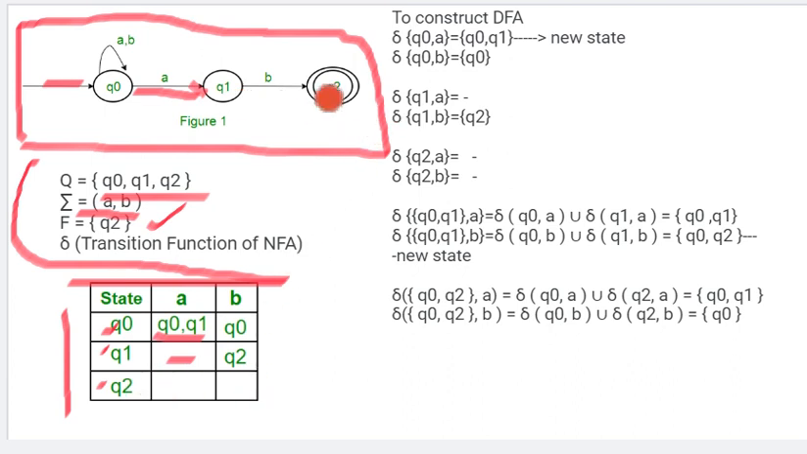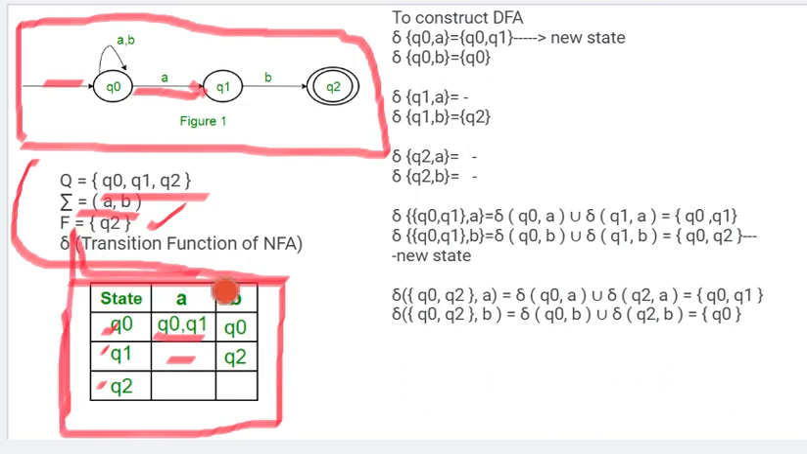Okay, on Q2, is there any transition for A? No. On Q2 B, is there any transition? No. So this is our NFA table. From this NFA table, we need to find the DFA. We need to construct the DFA.